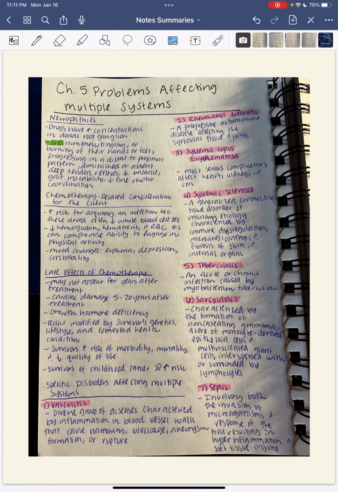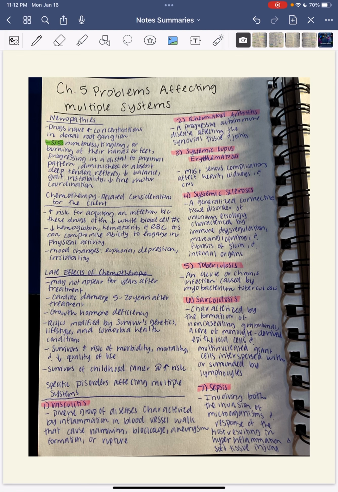Neuropathies. This is whenever drugs have an increasing concentrations in that DRG or the dorsal root ganglion, and signs and symptoms include numbness, tingling, or burning of the hands and feet, progressing in a distal to proximal pattern, and diminished or absent deep tendon reflexes, decrease in balance, gait, and stability, and decreased fine motor coordinations.